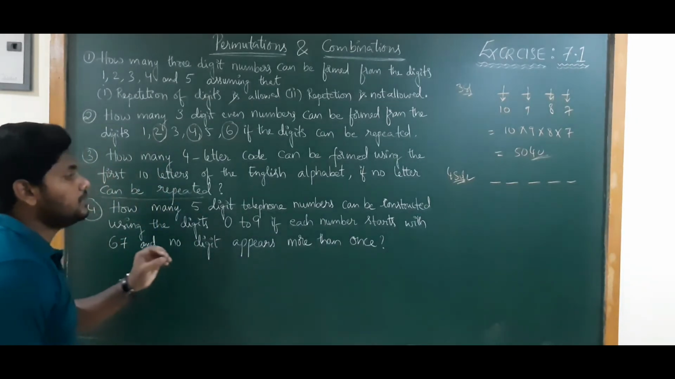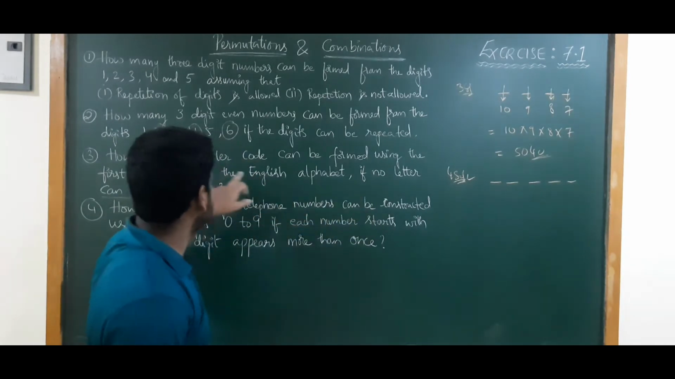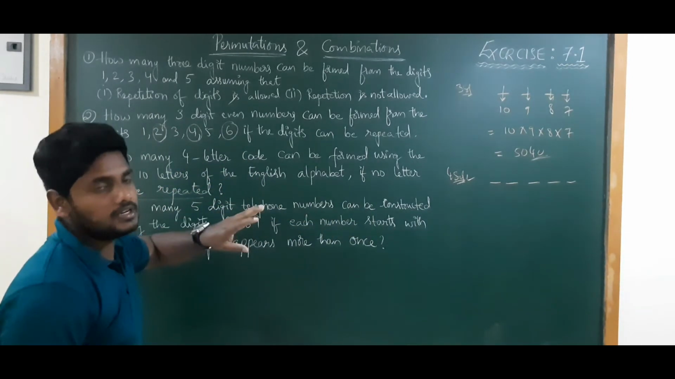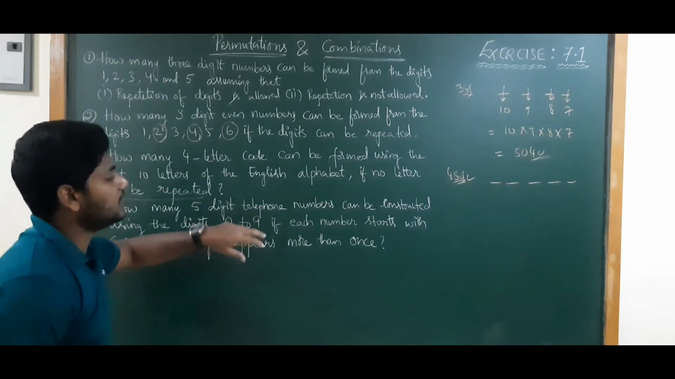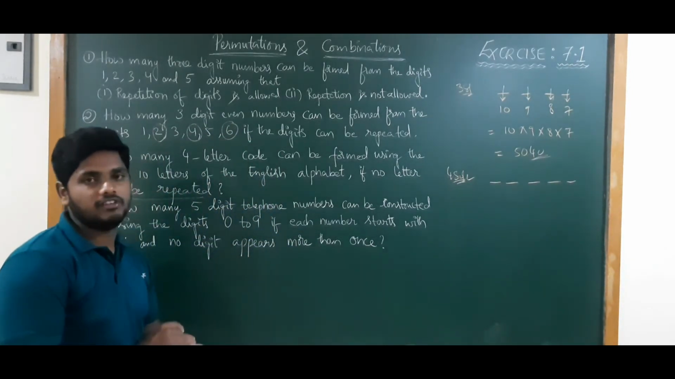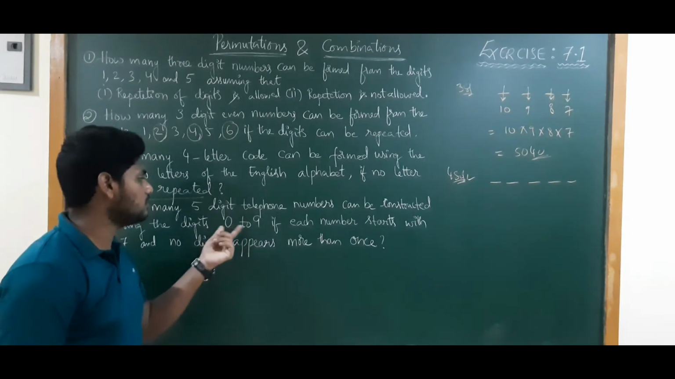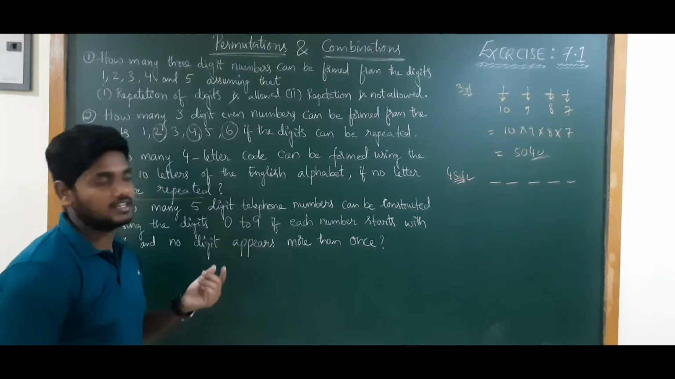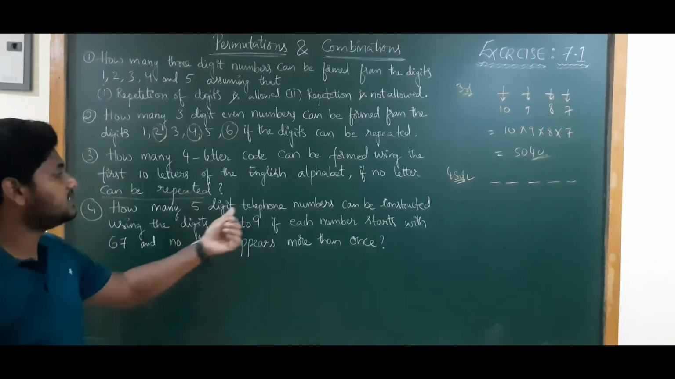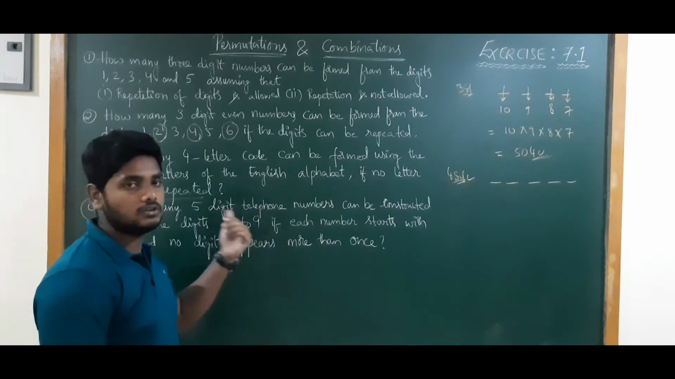See this question, so many will think that 0 to 9 means only 9 numbers are available. But here 10 numbers will be available. Why? Because 1 to 9 are 9 numbers, but again 0 is there. So availability of numbers is 10. Remember. How many 5 digit telephone numbers can be constructed using the 10 digits? What are those? 0 to 9.